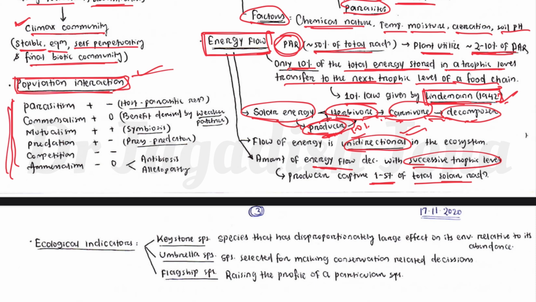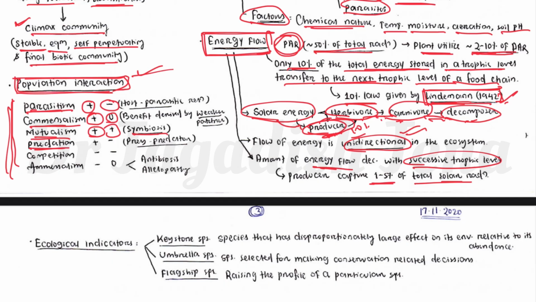One is parasitism, where one organism is the host and another is the parasite. There is a positive effect on the parasite and a negative effect on the host. Then commensalism, when one plant is benefited and the other has no effect, neither harmful nor beneficial. Mutualism, when both plants help each other, so there is a positive interaction on both, for example symbiosis.